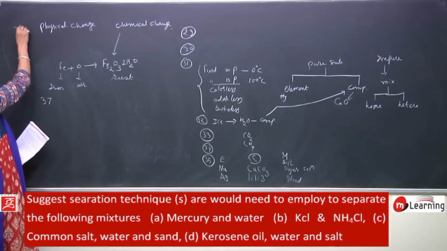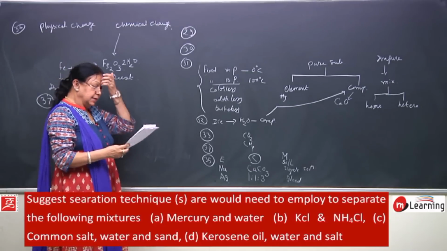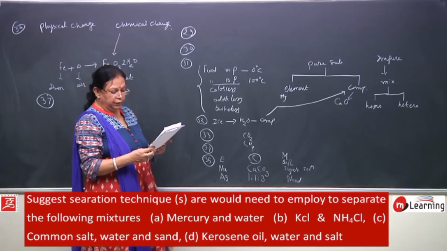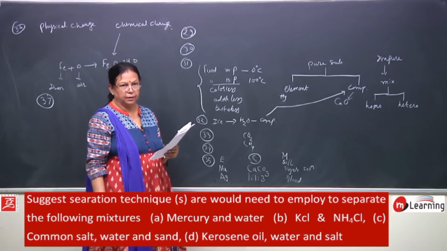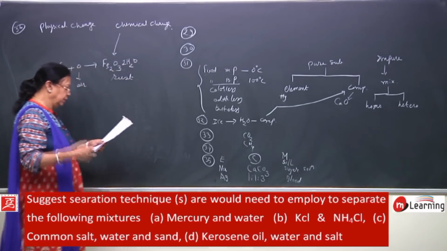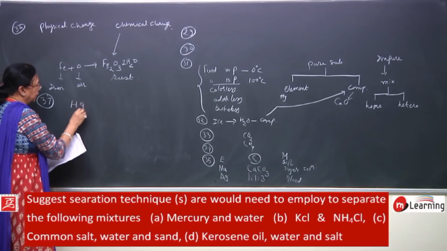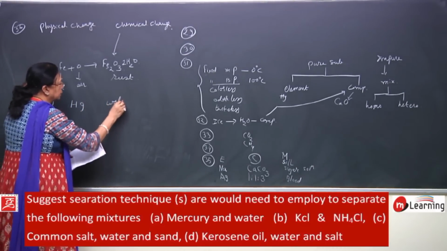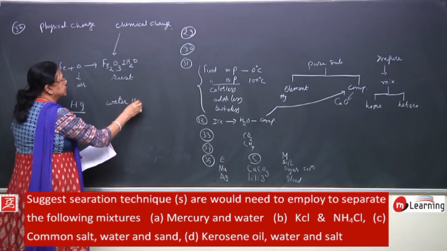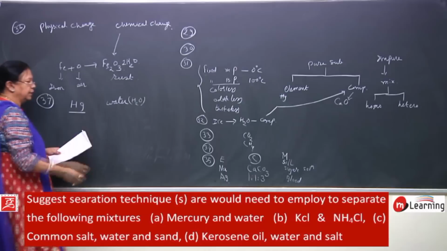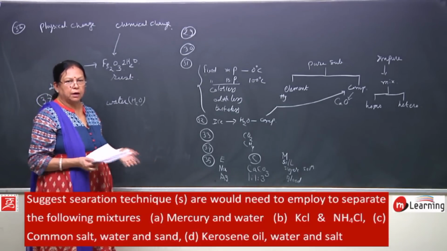Then question number 37. Suggest the separation technique one would need to employ to separate the following mixture. Which is the following mixture? You are given mercury and water. Mercury is Hg and water is H2O. These are the chemical formulas of mercury and water. You have mixed both of them, and now you have to separate. How will you separate?